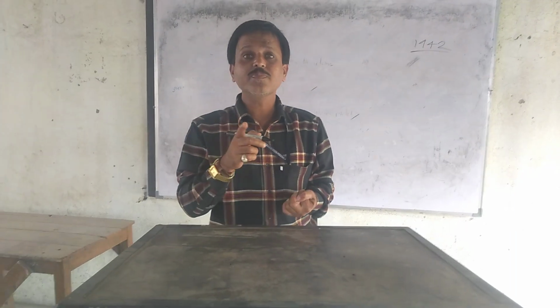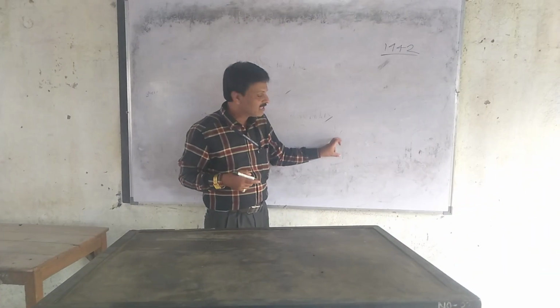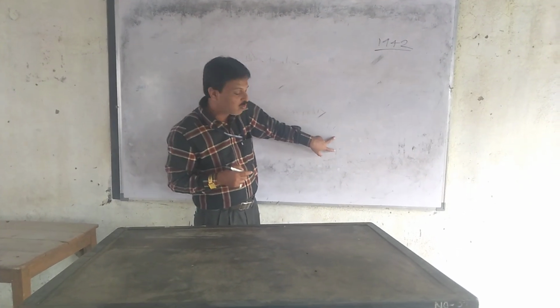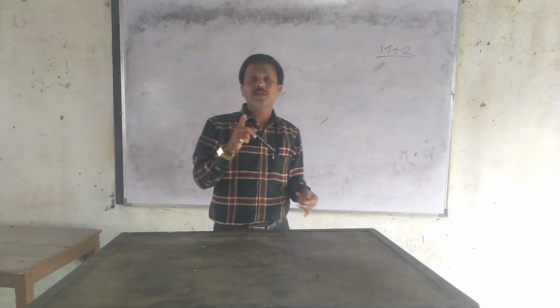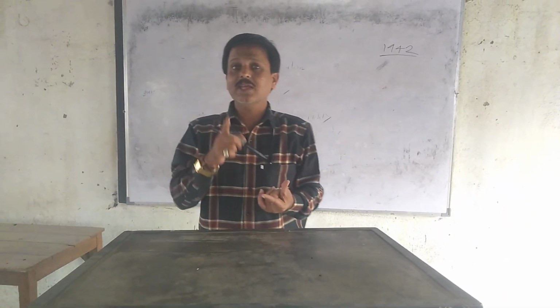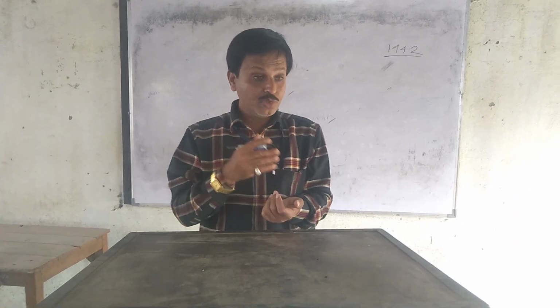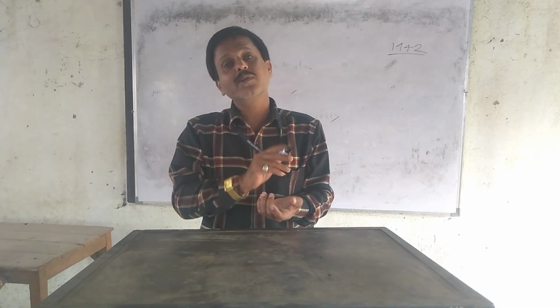The first is that out of 100 rays, a lot of rays pass through that empty region, the vacant region. Out of 100, 80% of rays easily pass through the gold.